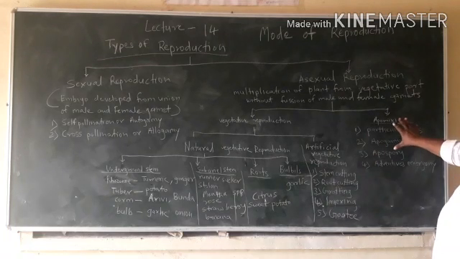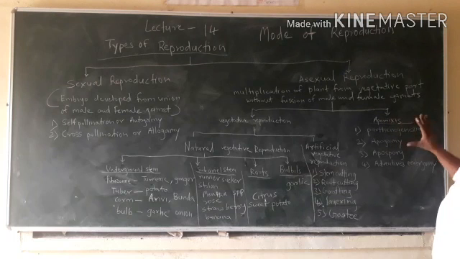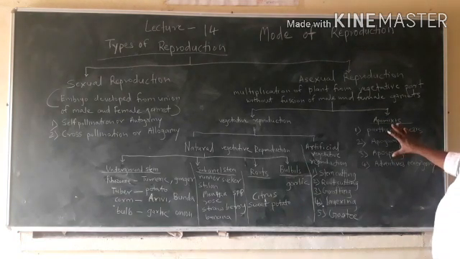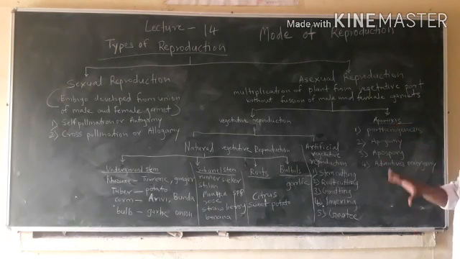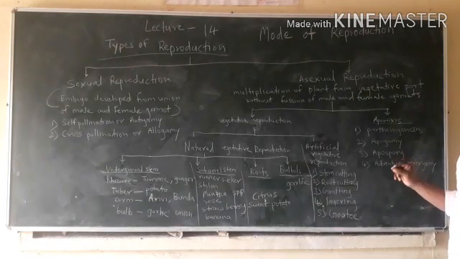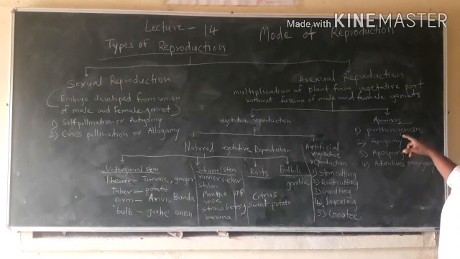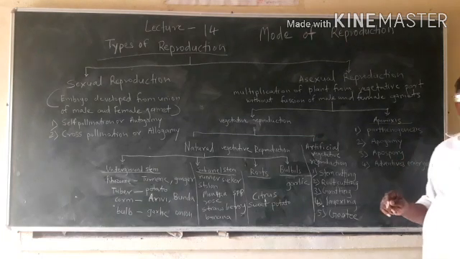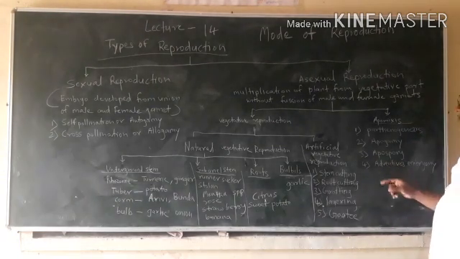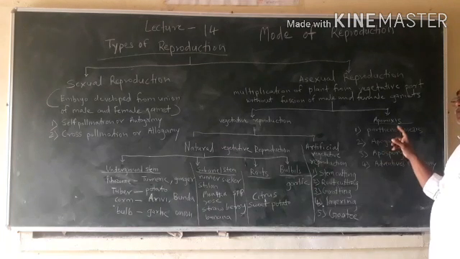Then apomixis. In this, a vegetative embryo is produced without union of male and female gametes, and this production of vegetative embryo takes place from the vegetative part of the embryo sac and ovule.